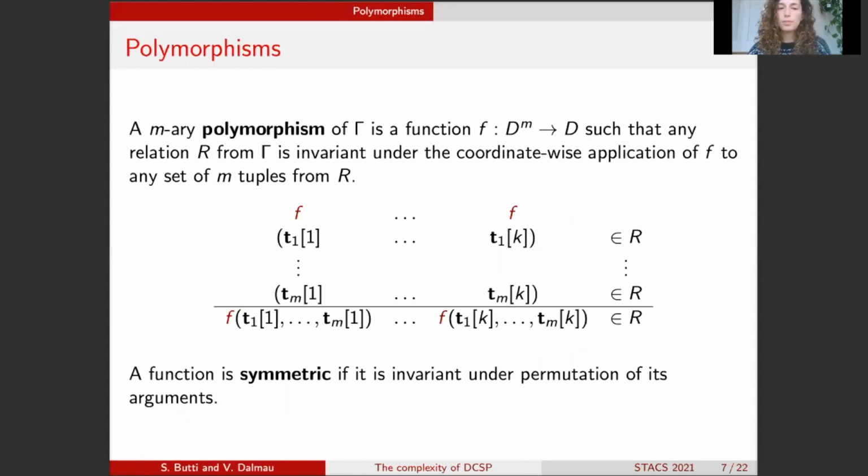Now, before I go on to state the main result, I have to define polymorphisms. So an m-ary polymorphism of gamma is a function from the mth power of the domain D to D. And it is a function which satisfies that every relation R from gamma is invariant under the coordinate-wise application of F to any set of m tuples from the relation. So here, basically, if I pick m tuples from R and I apply this function F coordinate-wise, I need to get a result that is still in the relation R. And we say that the function is symmetric if its output doesn't change when we permute its arguments.